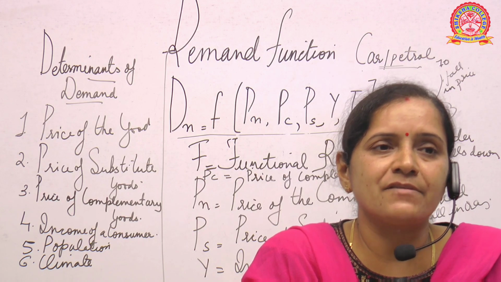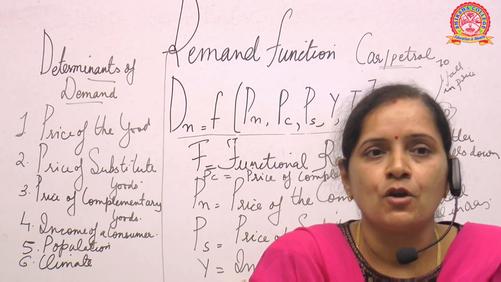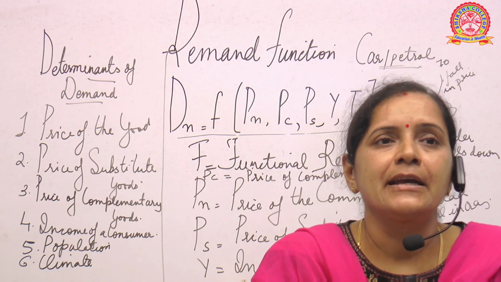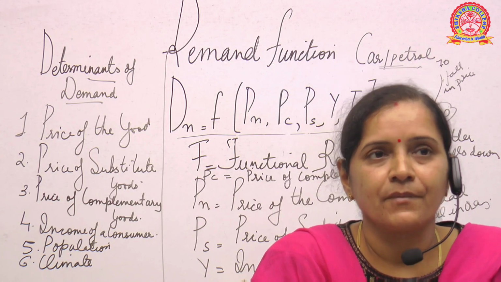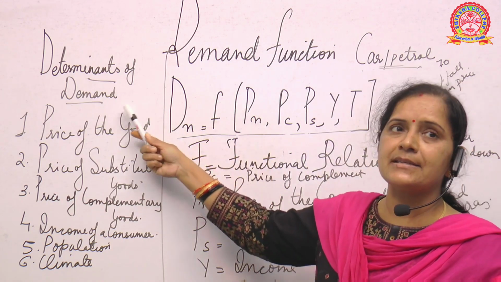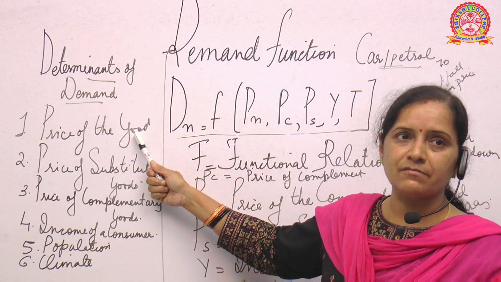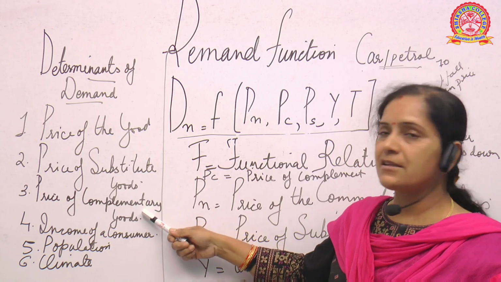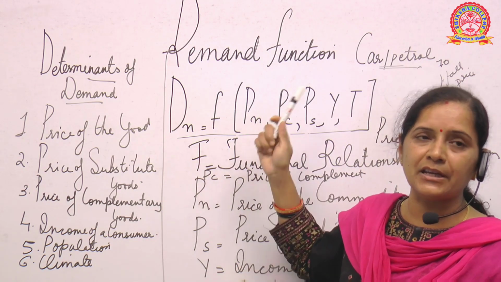So here we have seen how climate is a determining factor for demand. Depending upon the conditions of climate, the demand for a product may increase or decrease. Okay, got it? So we have discussed the demand function, and these are the determinants of demand. What are the determinants of demand? The price of the goods is one of the important determinants, then the price of substitute goods, then the price of complementary goods. Substitute means, as I told you, tea and coffee.